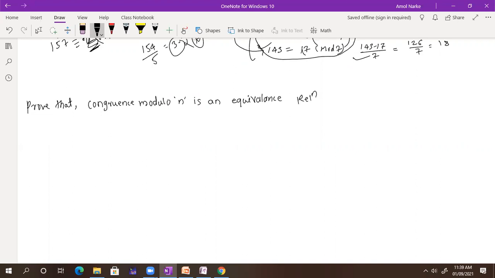True, that means what? Now tell me, how to prove reflexivity?